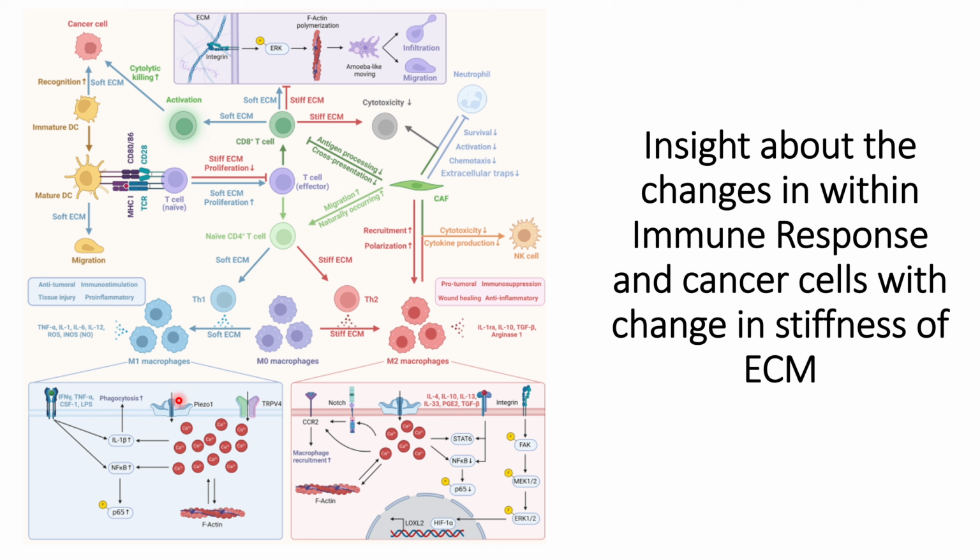within the cancer cells. However, the condition where the cancer-associated fibroblast forms and the ECM is soft is close to hypothetical, as the tumor microenvironment around the cancer cells has this cancer-associated fibroblast and the stiff ECM. So when these stiff ECM conditions are there, it will trigger these naive CD4 plus cells to migrate towards the stiff ECM phase.